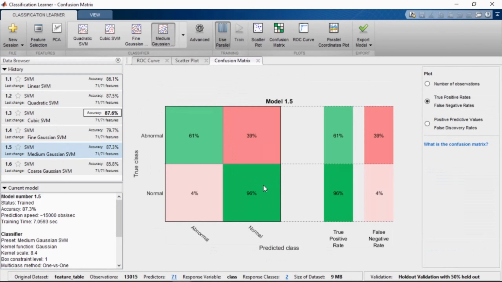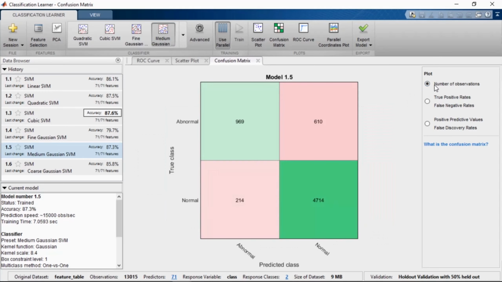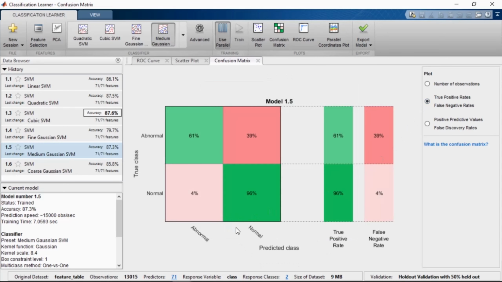The results show that the cubic SVM, as well as the Gaussian SVM and the quadratic SVM, seem to give good performance. Let's take a look at the performance numbers. If you take a look at the confusion matrix, it tells us that the misclassification for the abnormal class is significantly higher compared to the normal class. This is most likely because of the imbalance in the number of observations. The number of observations from the normal class is significantly higher than the abnormal class, which increases the likelihood that classifiers are biased.